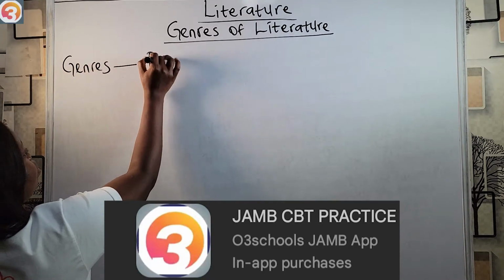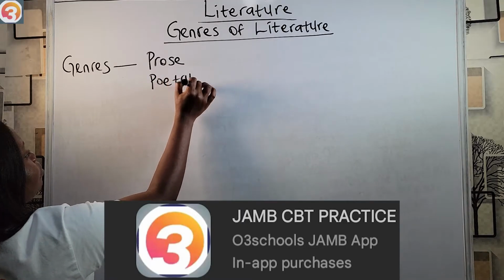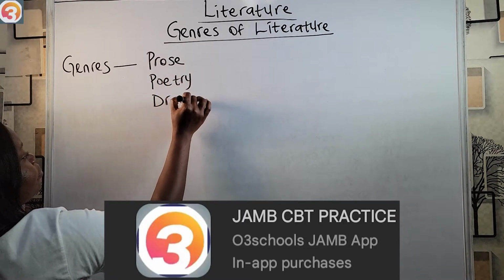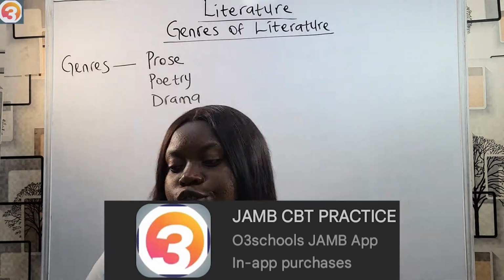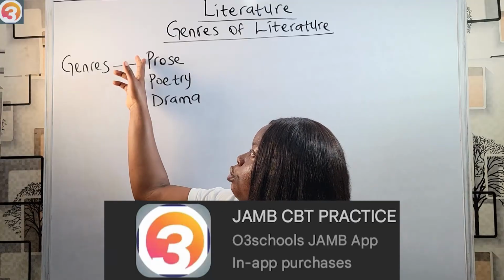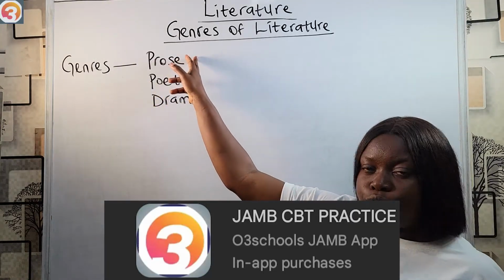We have prose, poetry, and drama. These are the three major genres of literature that we have: the prose, the poetry, and the drama. For today, we are going to be starting with prose.